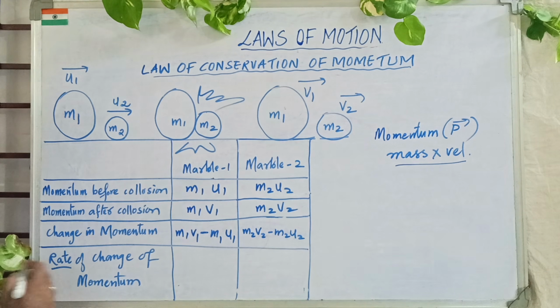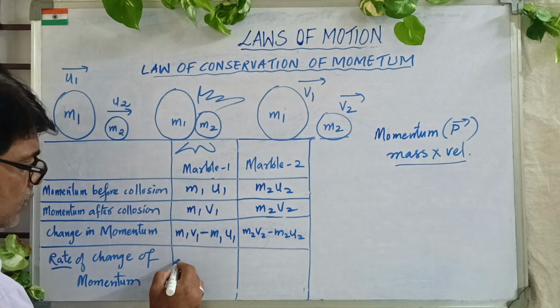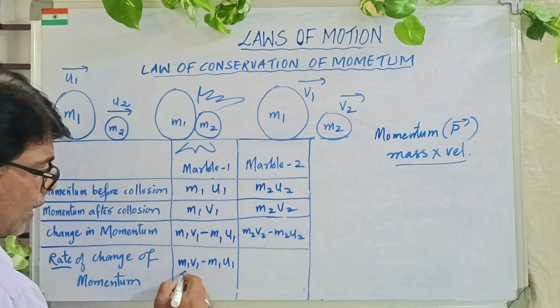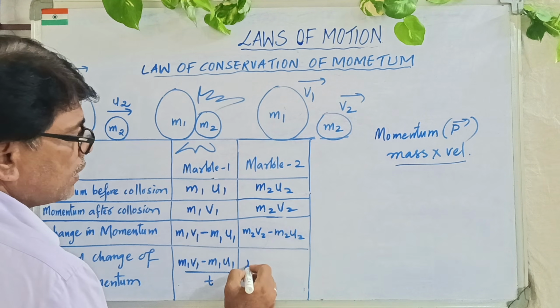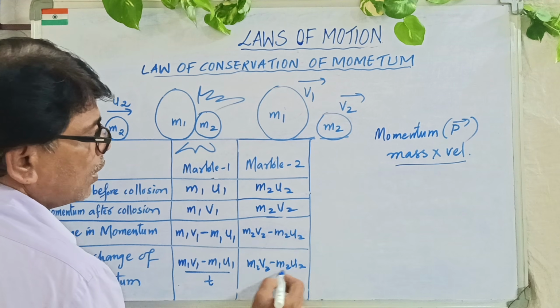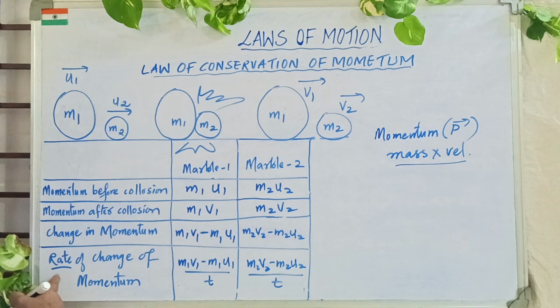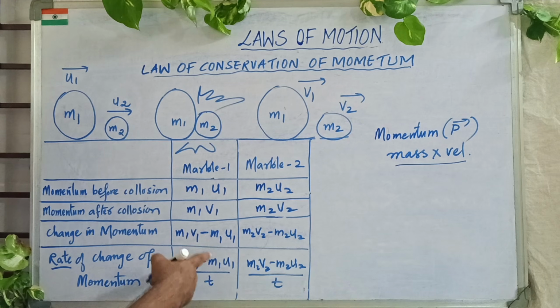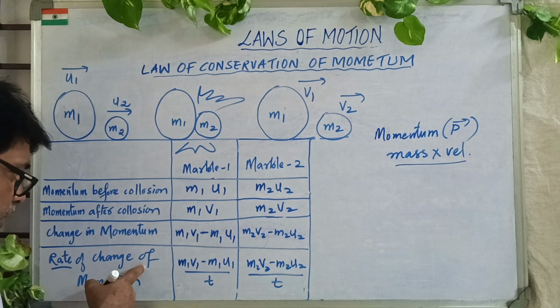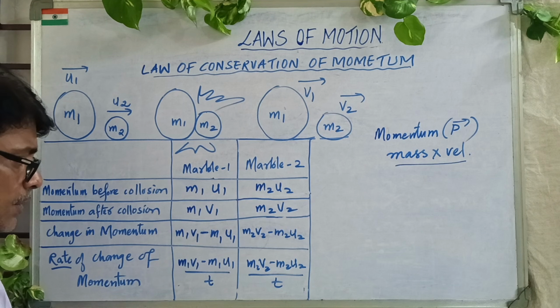Now what is the new term added here? Rate of. So this remains as it is, M1 V1 minus M1 U1 by T, and in the same way M2 V2 minus M2 U2 by T, because you are asked for the rate of change of momentum. Change of momentum you already wrote; for the rate, we divide by T.